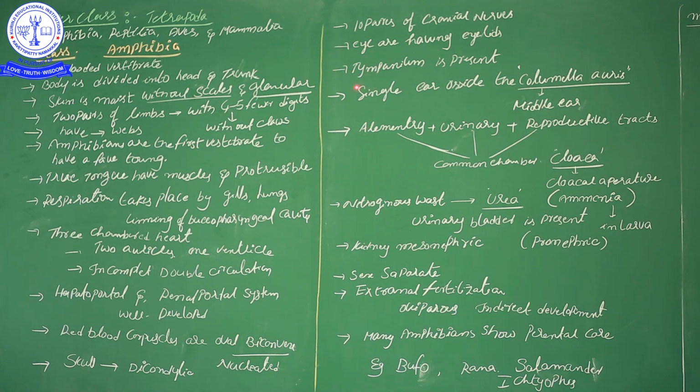The ear has a very important structure, that is the tympanum, the eardrum. Generally we call it an eardrum. That eardrum, the tympanum, is present in the external ear, at the ending position between the outer ear and middle ear.